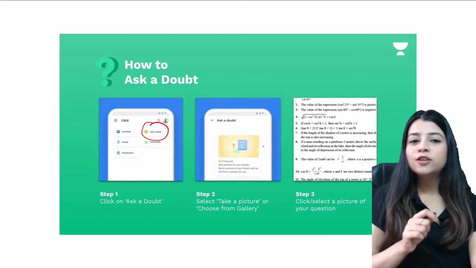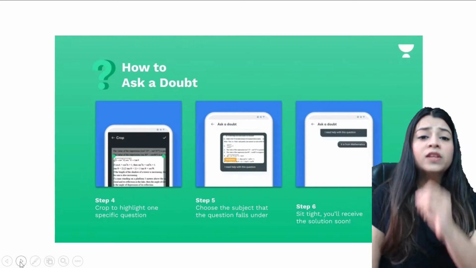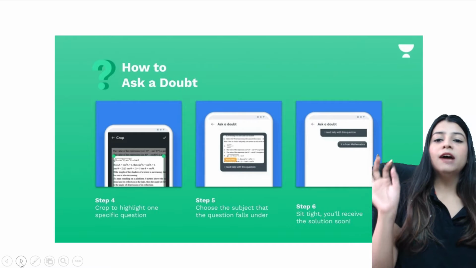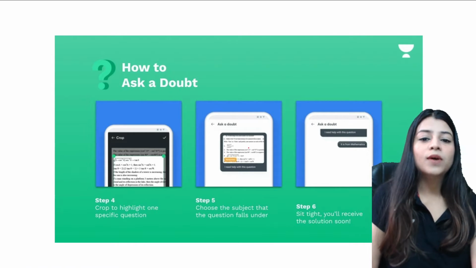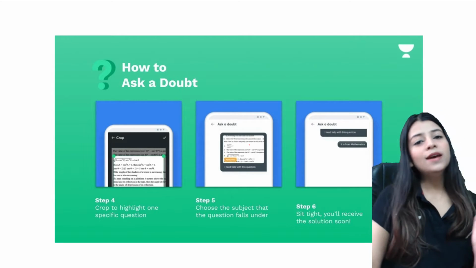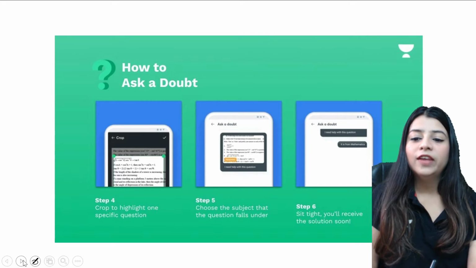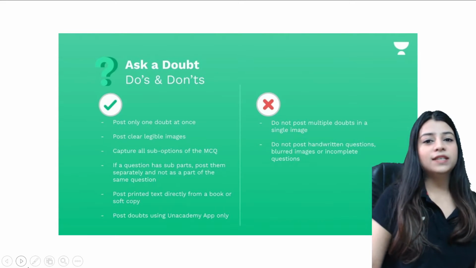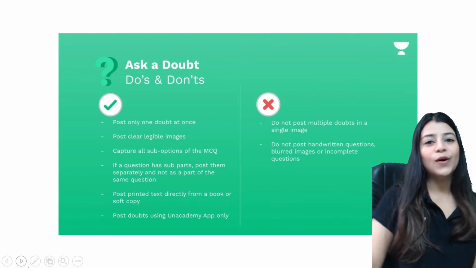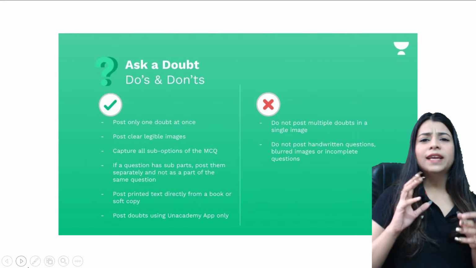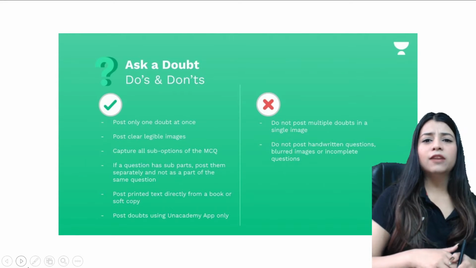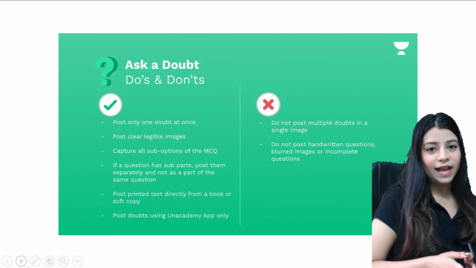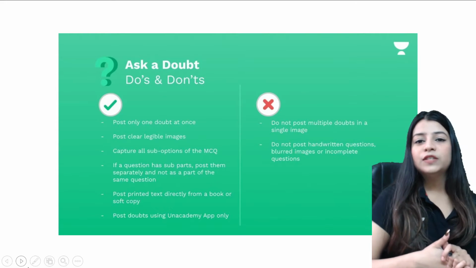Then you have to take a picture of your question or choose it from the gallery. After choosing it, you just have to crop the particular question, upload it, select the subject, and choose your preferred language. Then you can go ahead with the answer and the video solution exactly for your question. If you are studying late at night or early morning and there is no one to answer your doubts, the Unacademy Ask a Doubt feature can help you out.